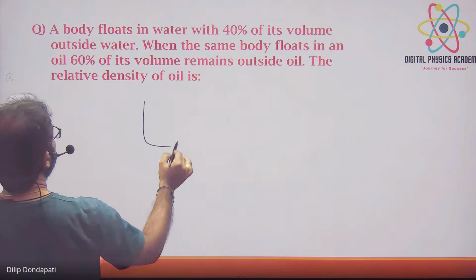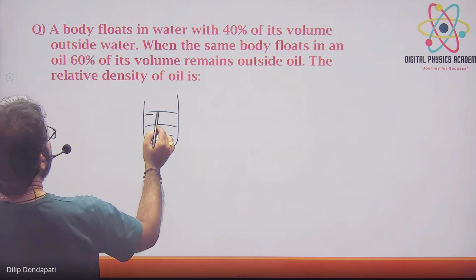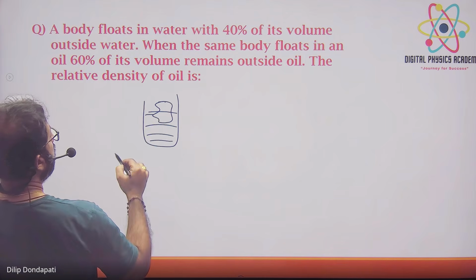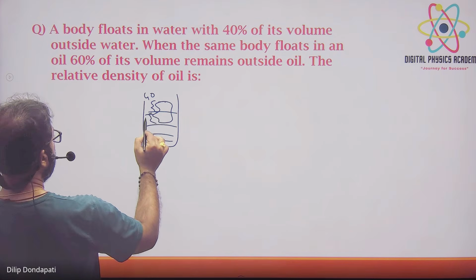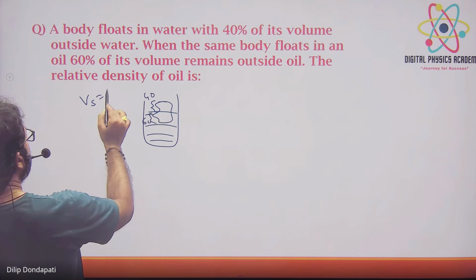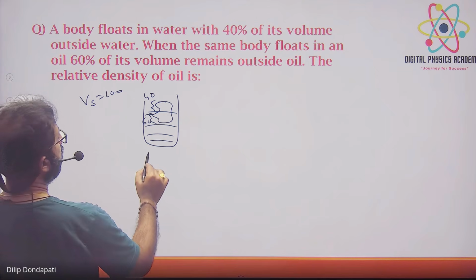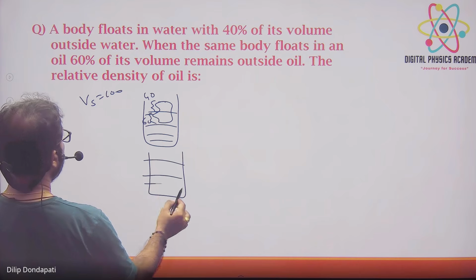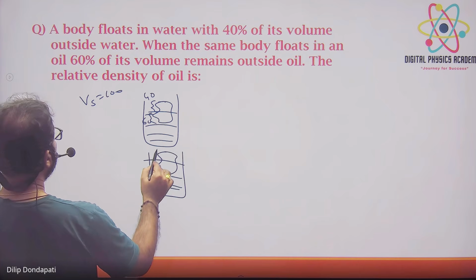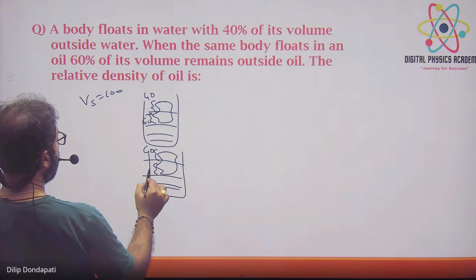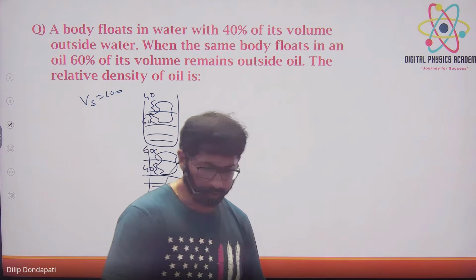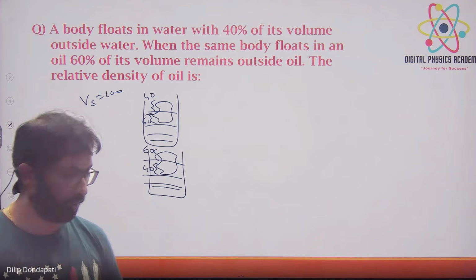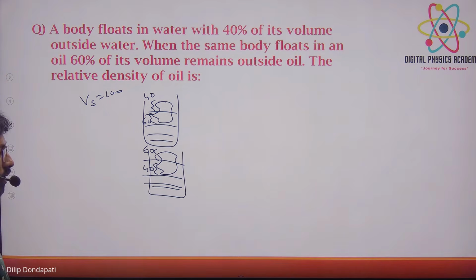What is the first equation? A body floats with 40% of the volume outside water. This is 40%, meaning this is 60% inside, because total volume of the solid we take as 100. When the same body floats in oil, 60% is outside, so 40% is inside. So is it 1.5? Like 1500, I got density of oil.